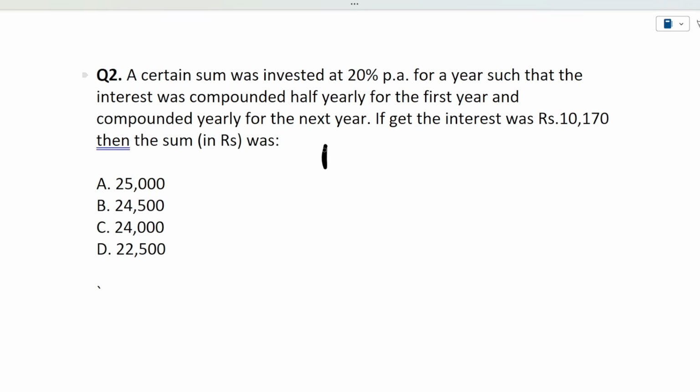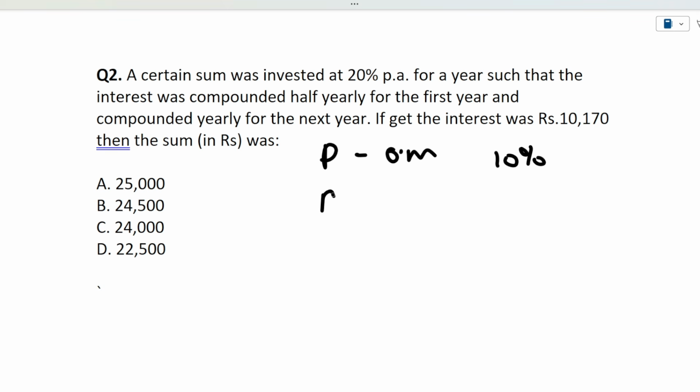Let's suppose we have the principal of P. Let's suppose we have the original amount of P. Now, it was invested at 20% per annum, but for the first year, the compounding was happening half yearly. So it means in the half yearly, since 20% per annum was the interest, 10% was the rate of interest.